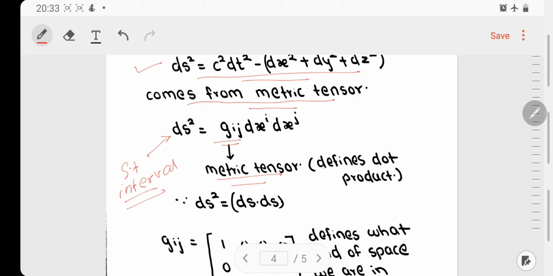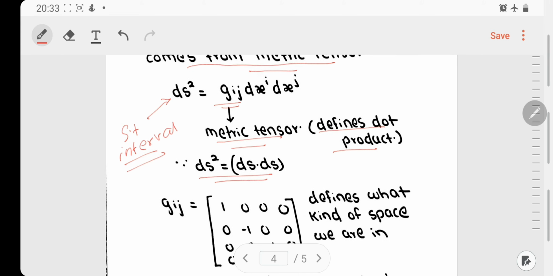What it does is define the dot product, because you can see this ds² as a dot product, that is we can write ds² as ds · ds as a vector. Thus g_ij is used to define a dot product.